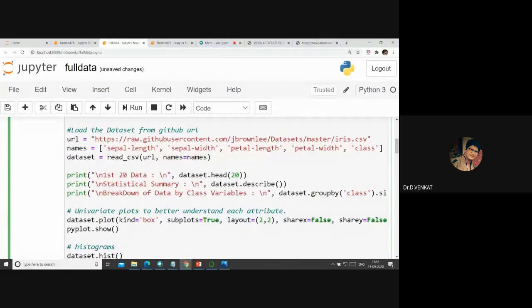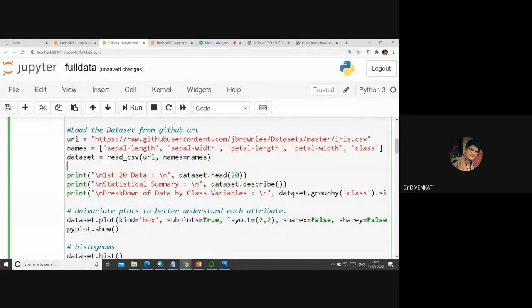Now this is one classic thing for you. Print the data set. In the data set, I wanted to print some 20 rows. Head means just give me the head of the values. You can also put tail. So I wanted to see the first 20 rows. Then I wanted to describe my data set. I don't have to do anything. When I do this, I can look at the statistical summary: how many rows, how many columns, the mean value, median, everything described in one simple statement, dataset dot describe.